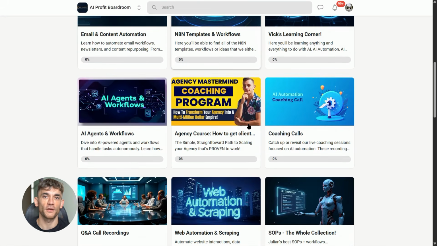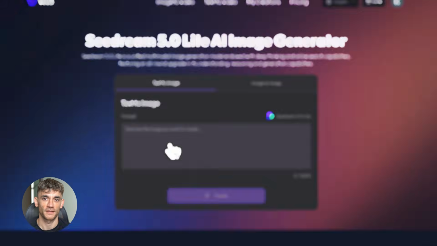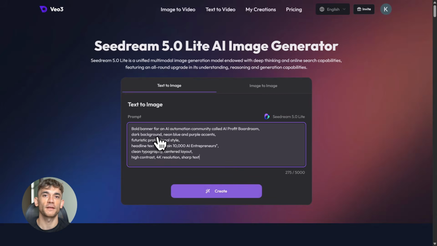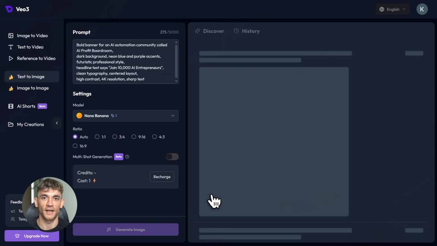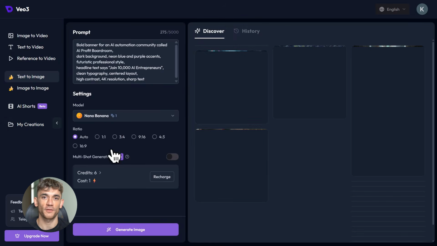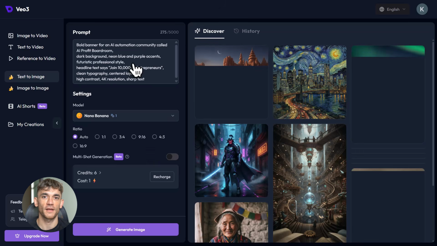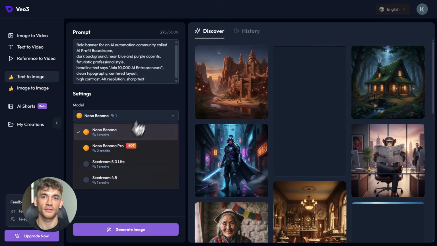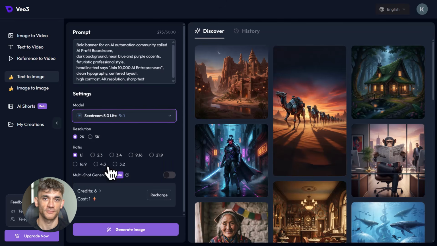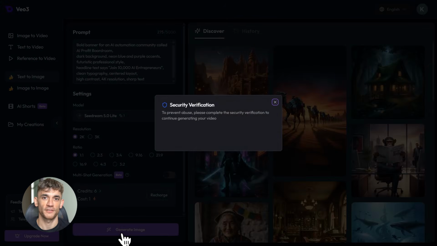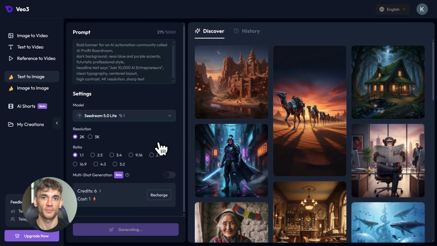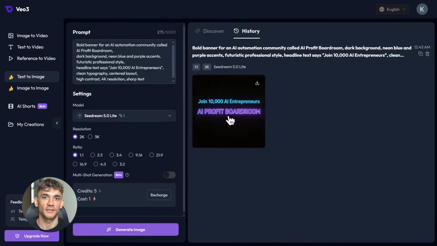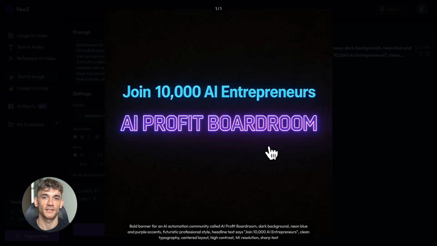Here's a real example using AI Profit Boardroom. Say you want a social media graphic. You type something like bold banner for an AI automation community called AI Profit Boardroom, dark background, neon accents, a futuristic style, headline says join 10,000 AI entrepreneurs. In Photoshop, you're picking fonts, fiddling with layers, exporting at the right dimensions, maybe 45 minutes if you're fast, probably longer. In Seedream 5.0 Lite, you type that prompt and you have a 4K image in 3 seconds. Same quality, 0 design skill required.